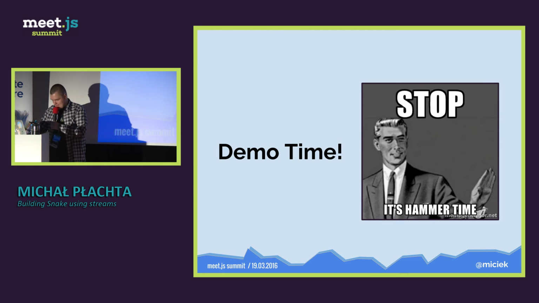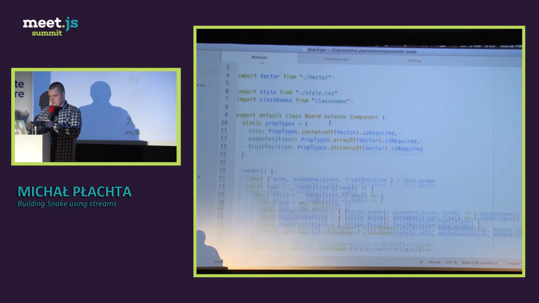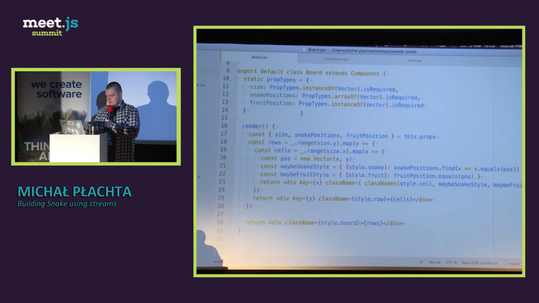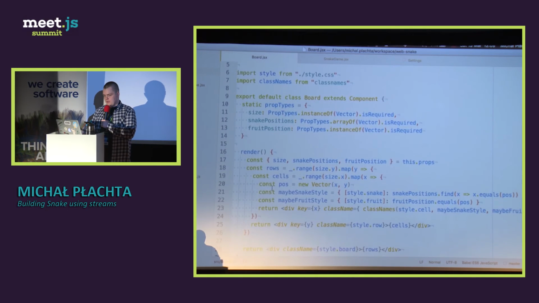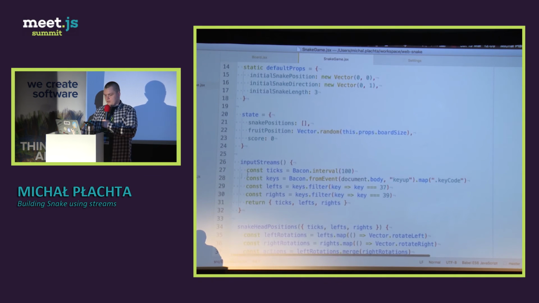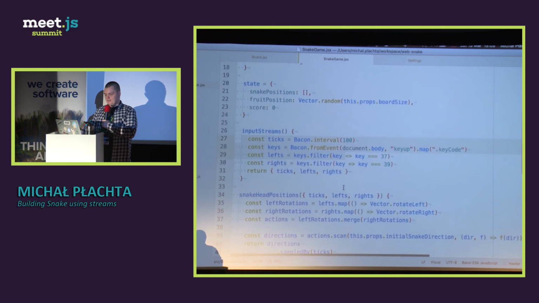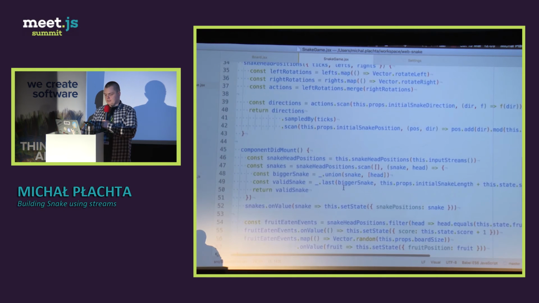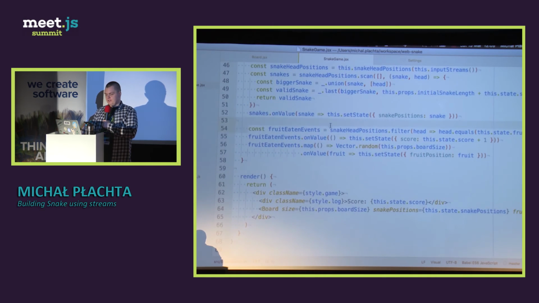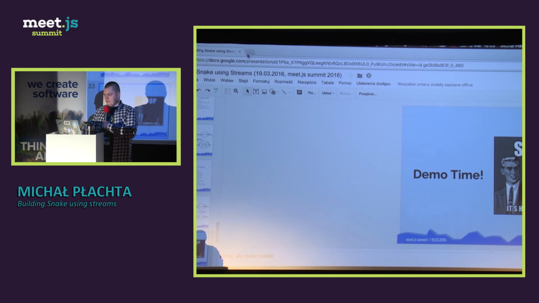Okay. Now I will show you the real implementation. In total it's not even 100 lines of code. So this is the static board I was talking about. This is 30 lines of code. It just renders a snake and a fruit, which are given from the outside. And so this is the first React component, and this is the second one. All those things, as you've seen, ticks, keys, left, right, snake head positions, are here. And this is our fruit eaten events, which is just filtering. Okay? And is it working?